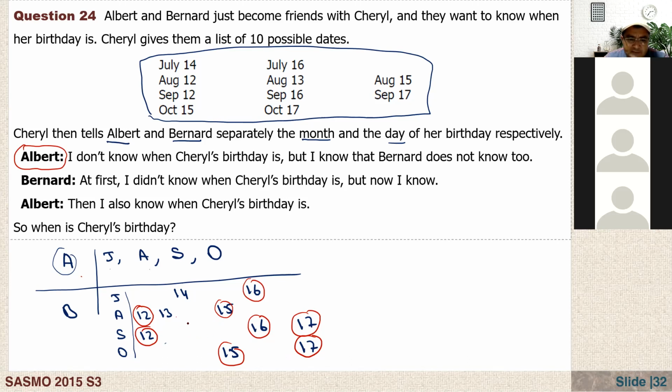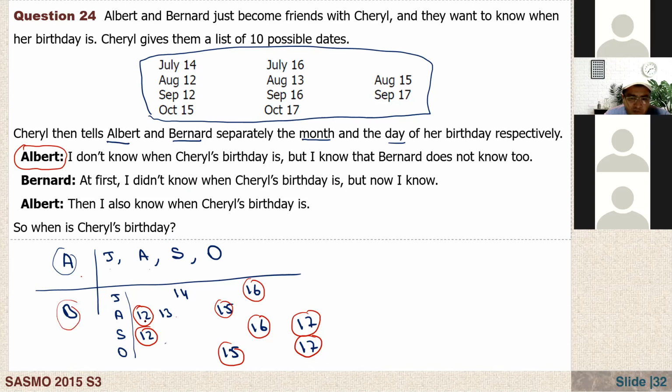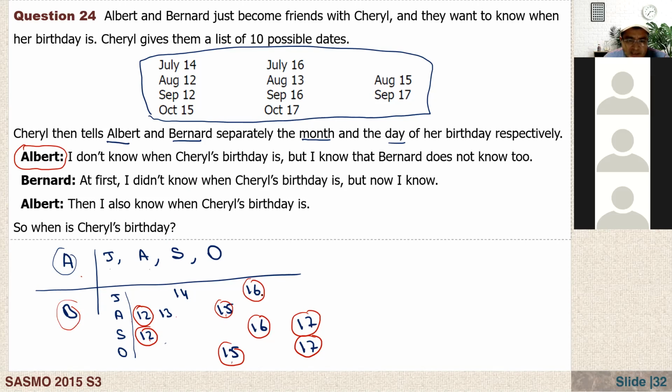Anyway, if he says, for example, July, it's 14 or 16, how does he know that? August is 12, 13, or 15. We don't know. And also September. And after that Bernard says that at first I didn't know when Cheryl's birthday is, but now I know. Right? Because from the second one, when Bernard cannot know the birthday, if she says 12, August and September have 12, she cannot know, right? If she says 15, also 15 in August and October, he cannot know. 16, also he cannot know. And 17, he cannot know, right?